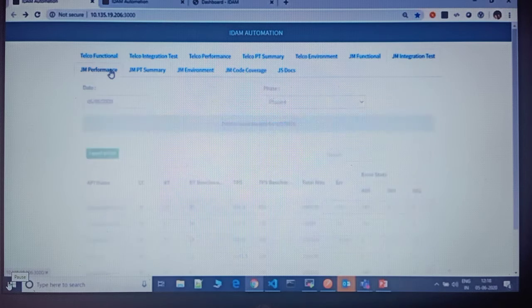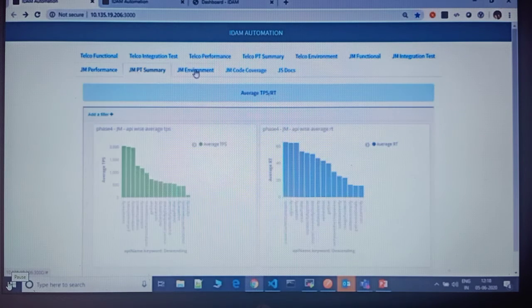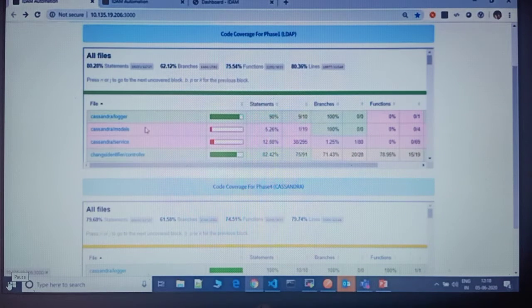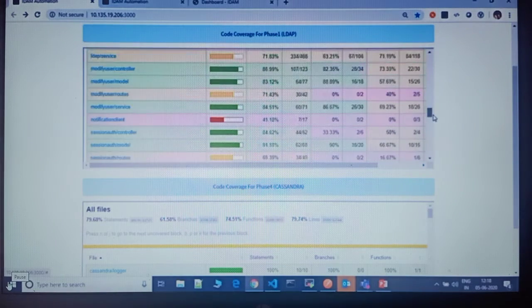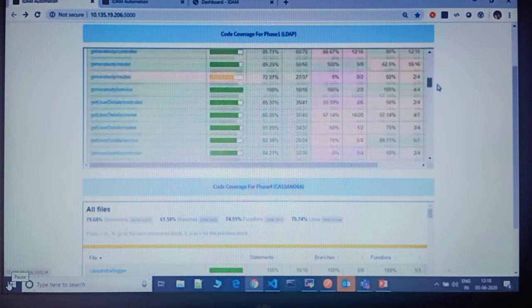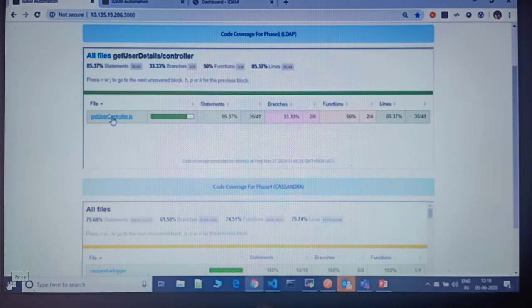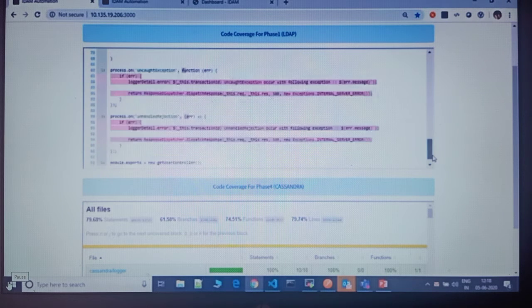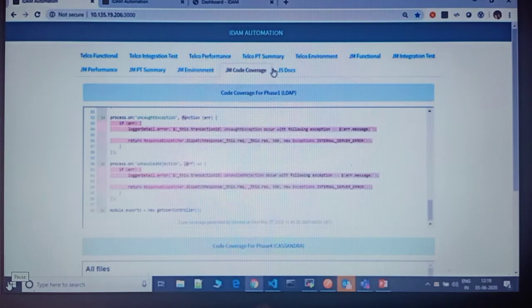Similarly for other setups of IDAM, like GeoMoney, GeoMoney performance, PT, and you can see code coverage also, like whatever code is written, and whatever JUnit test cases the developer has written, is it enough to cover the code. You can open any of the class files and see the coverage of the code. Anything written in red means that part is not covered. So the developer has to write enough test cases to execute this code also. So it gives us, okay, everything is covered.